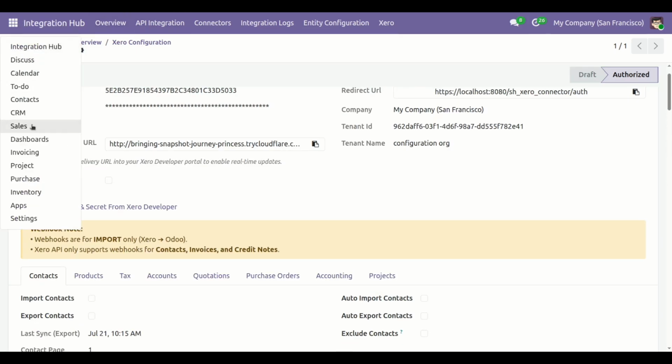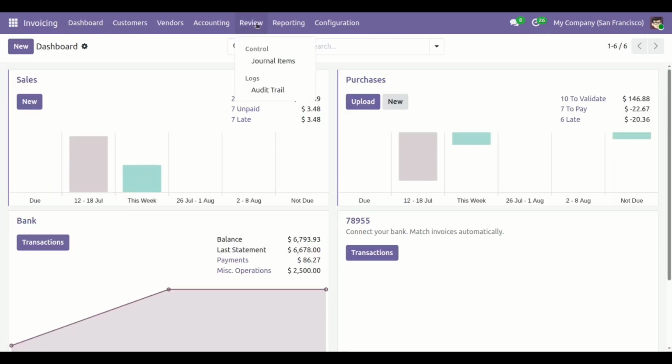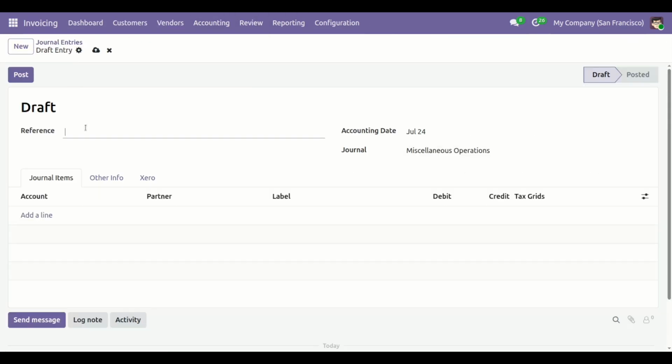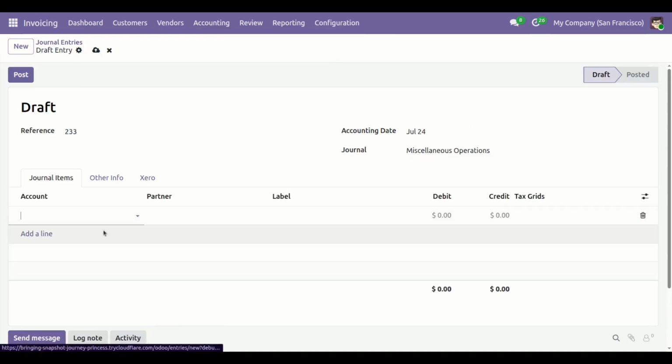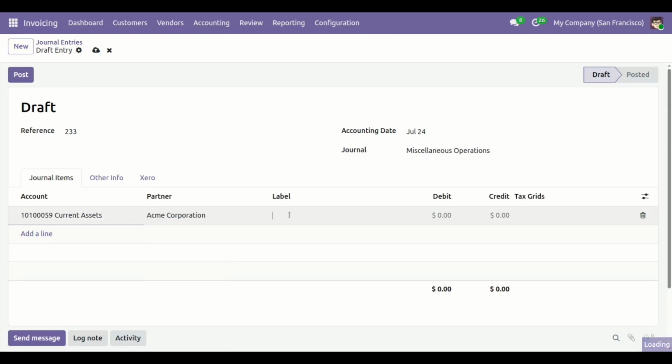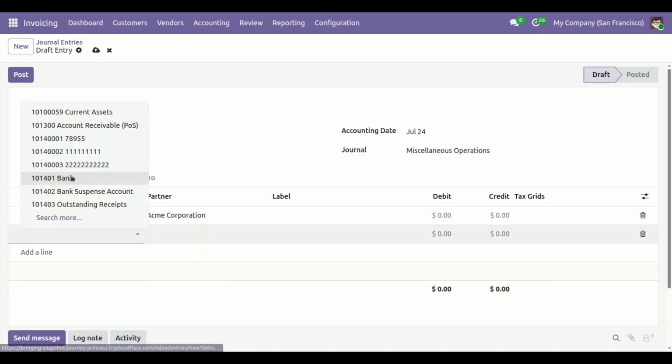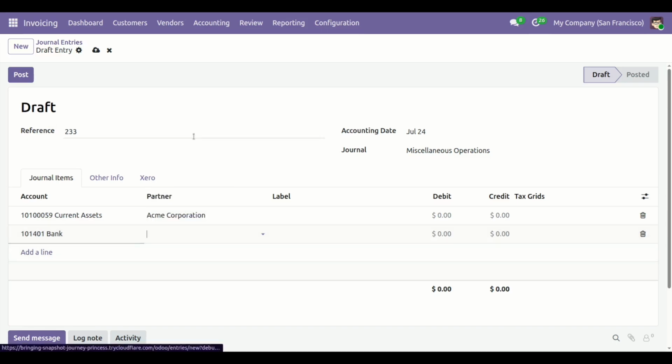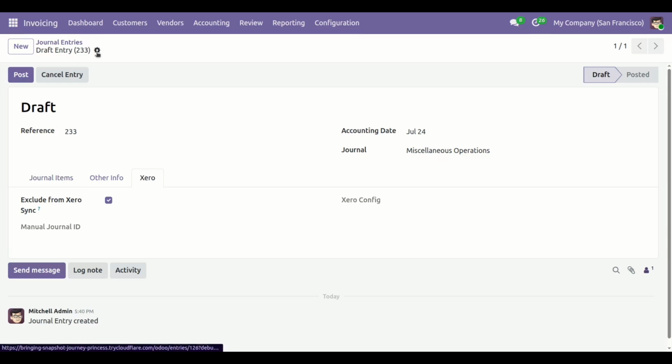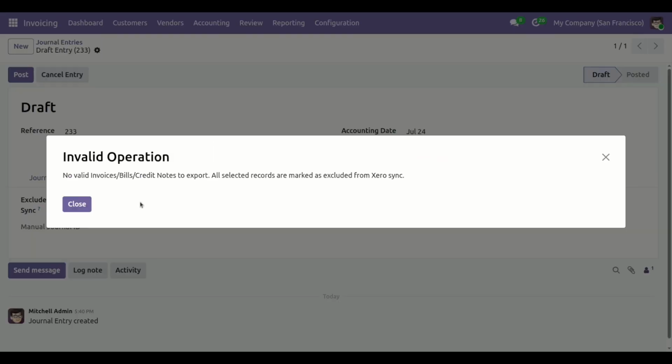Now create one journal entry. Try to export. Here you can see a validation error appears.